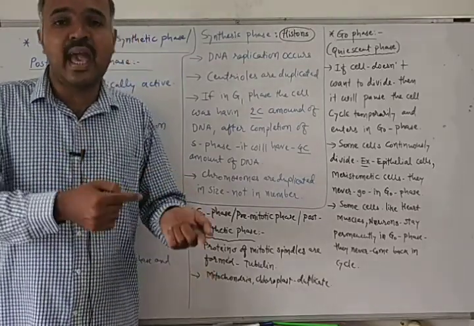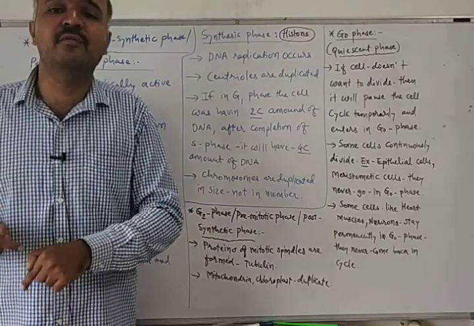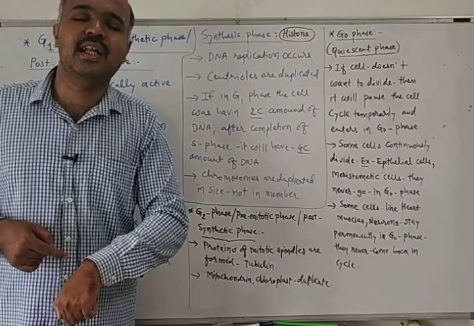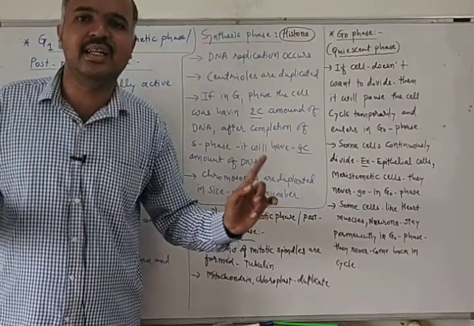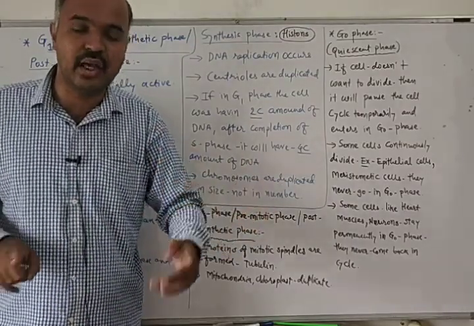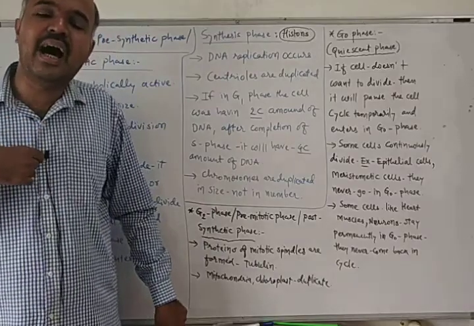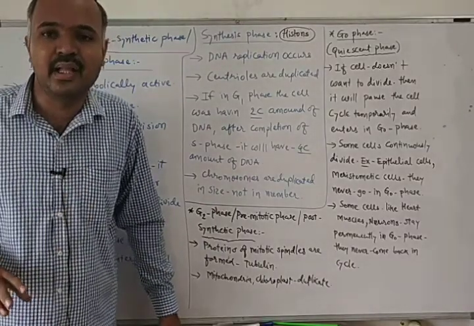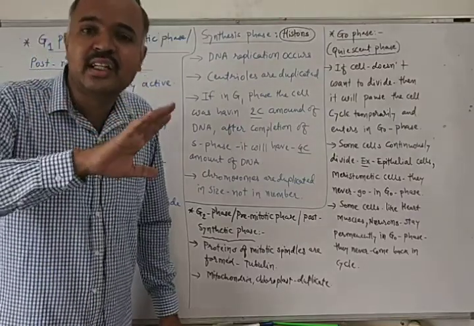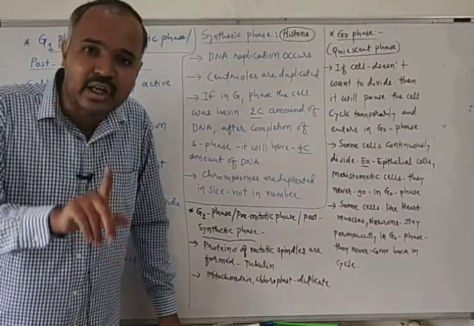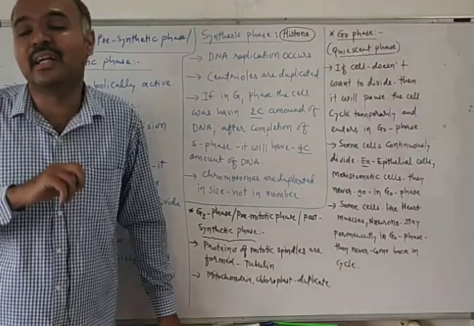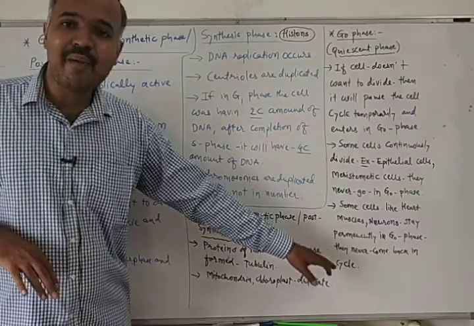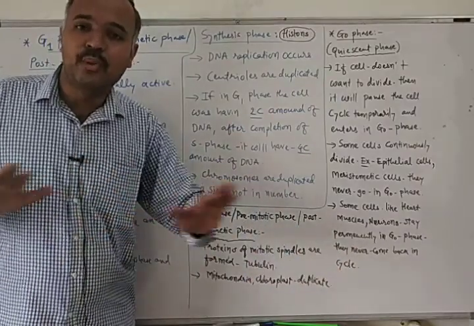So once damaged and destroyed, these cells are not produced again.